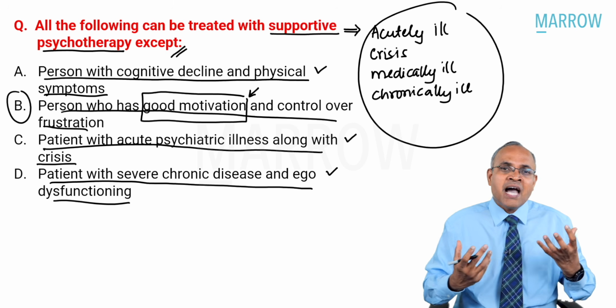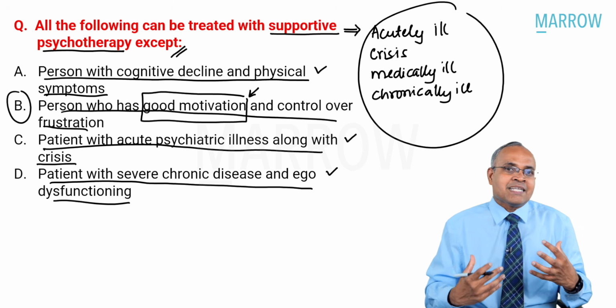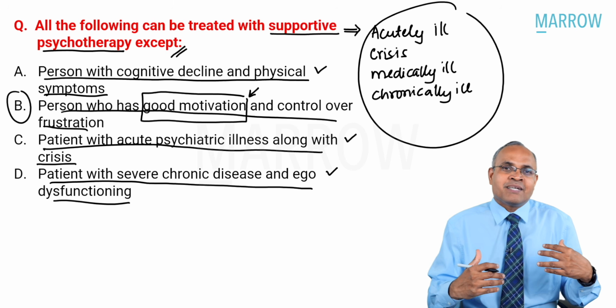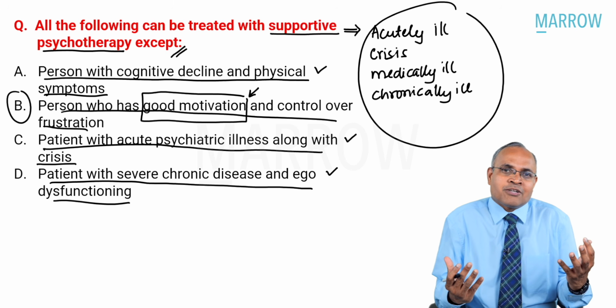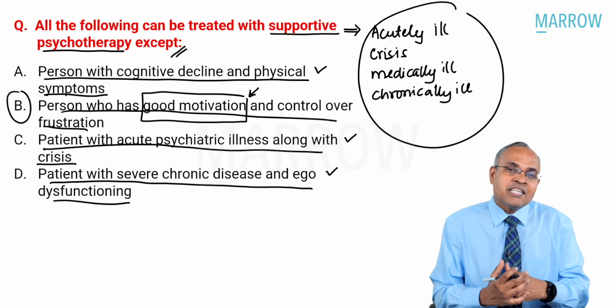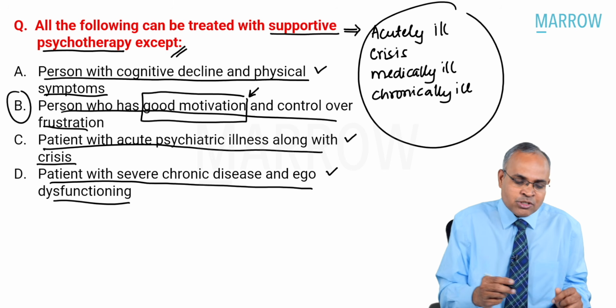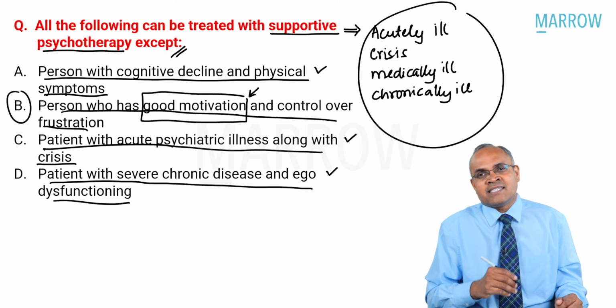But if they have a good amount of motivation and willingness, if somebody comes and says, I want to work on myself, I want to make myself much better, you don't need to do supportive psychotherapy. You can do much better. In those people, we try to do other forms of therapy, which are deeper forms of therapy. That's why choice B is the best answer in this question.